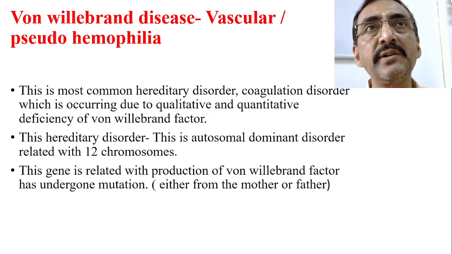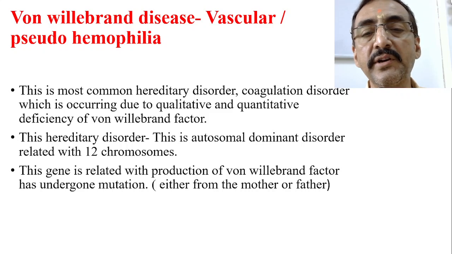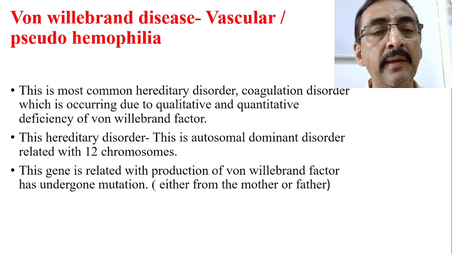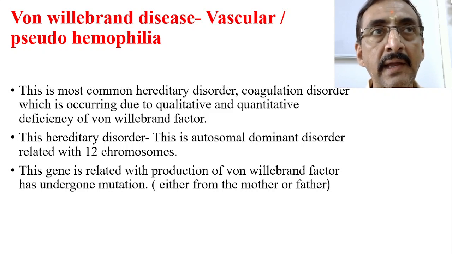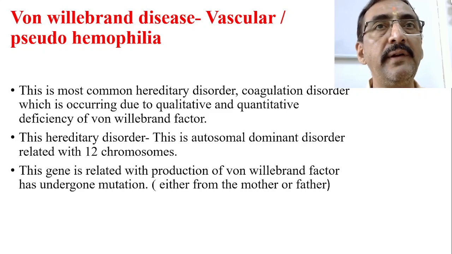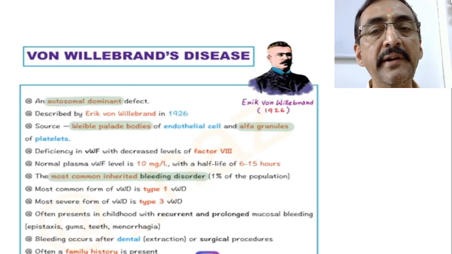So why is this problem happening? This gene is related with the production of von Willebrand factor, and when this particular gene undergoes mutation, either from the mother's side or the father's side, then it leads to the problem, because one gene is sufficient to cause the problem. Okay, because it's a dominant problem. So if the father or mother, anybody is having a mutant gene of chromosome number 12 related to the production of von Willebrand factor, then there will be a definite disease, as it is a dominant trait. This is told in short, we shall discuss later.